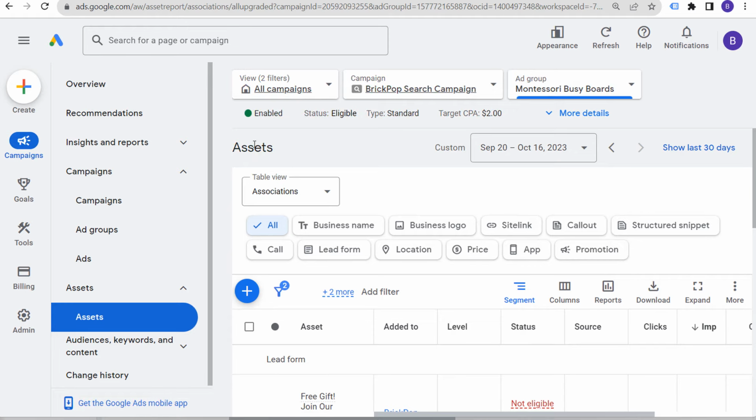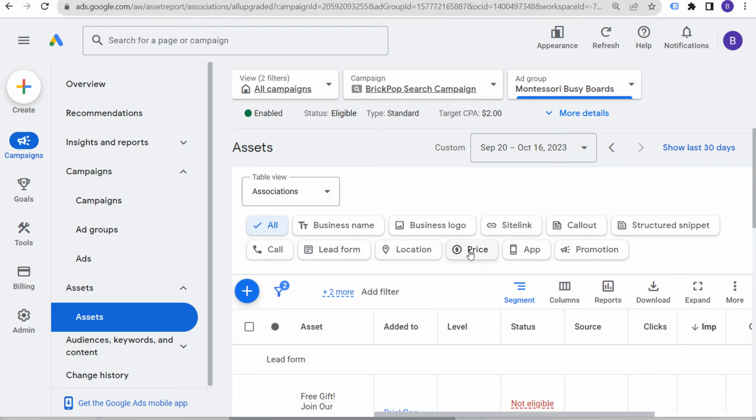but you want to use all relevant assets that will enhance your advertisement and help with the overall objective of your campaign. Are you trying to drive phone calls? Add call assets. Do you want to drive leads with your campaign? Add a lead form. Do you have a physical business location? Add a location. All of these different assets should be used as long as you can give them a good reason to be used within your advertisements.